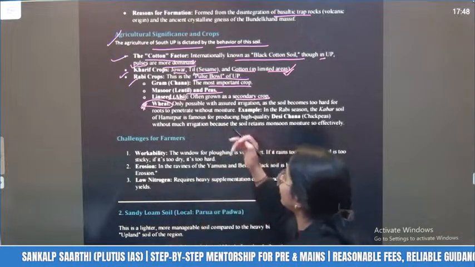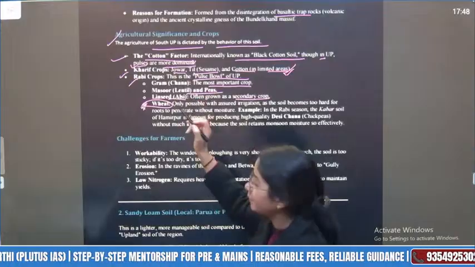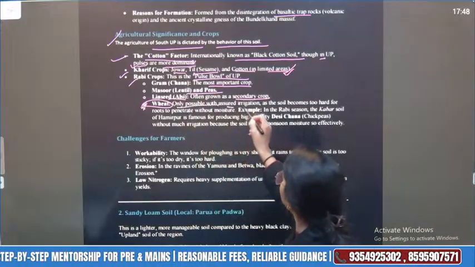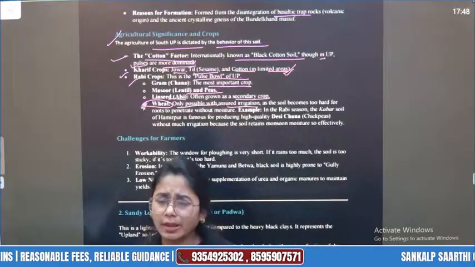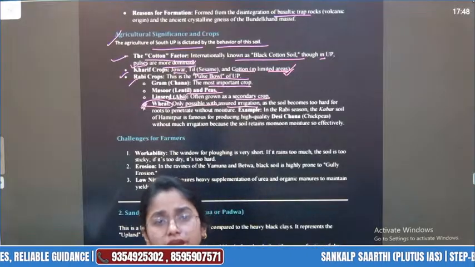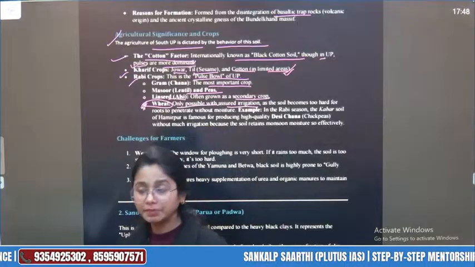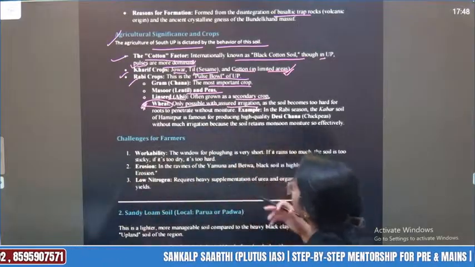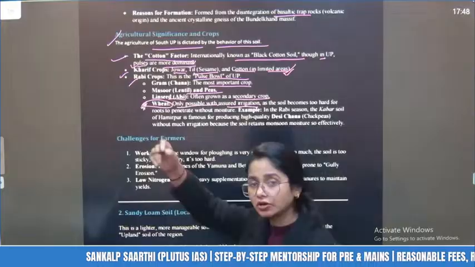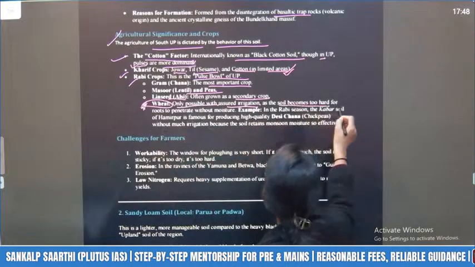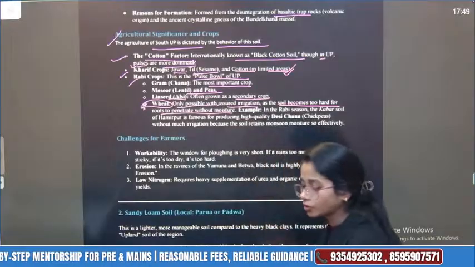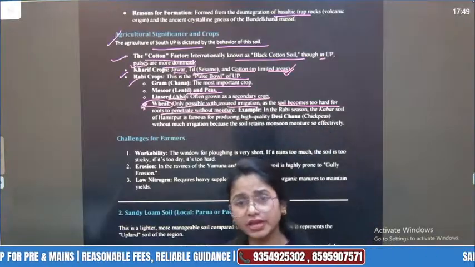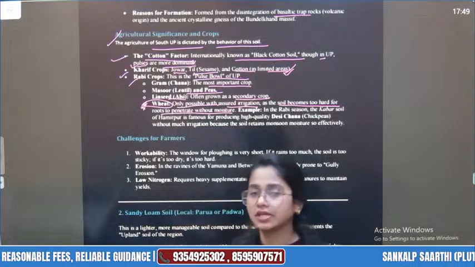Okay, in soil, look at wheat's problem. Wheat is possible but only with assured irrigation, because the water holding capacity is good, but if it becomes dry, it becomes cracked, very deeply cracked, so the crop cannot sustain. So assured irrigation is needed for a longer duration, as the soil becomes too hard for the roots to penetrate without moisture. That means if you want to grow wheat over there, you need to provide irrigation facilities